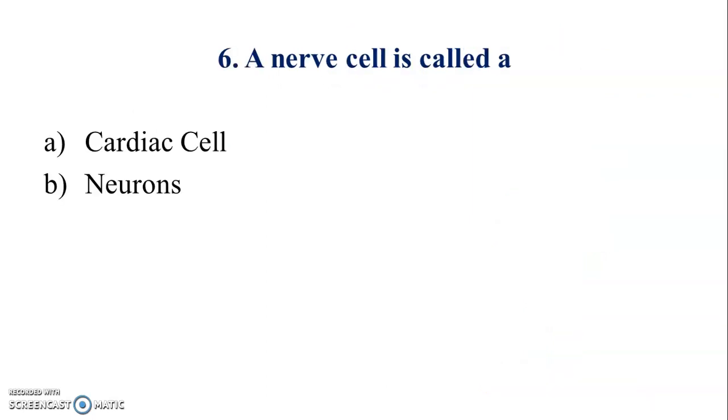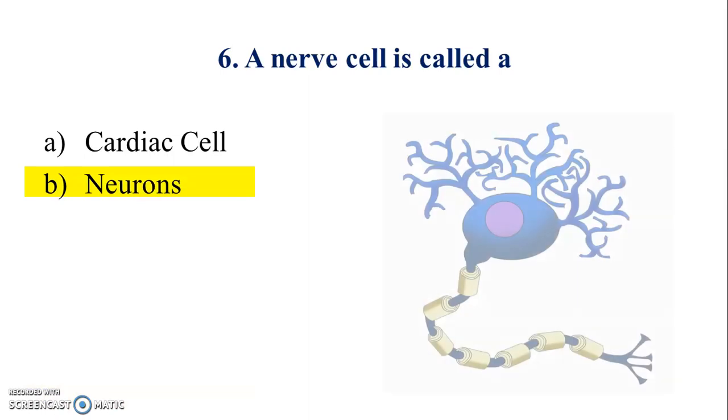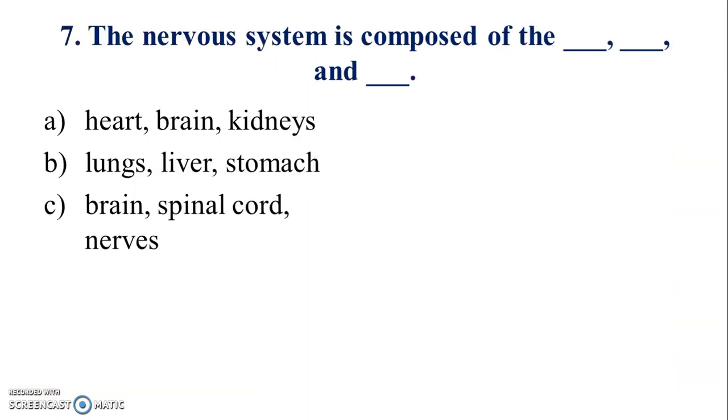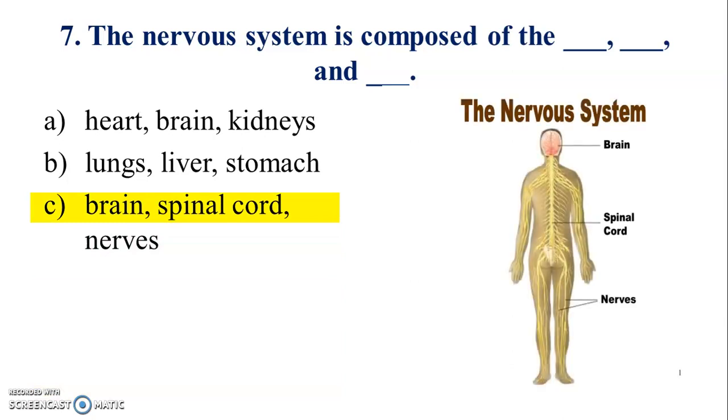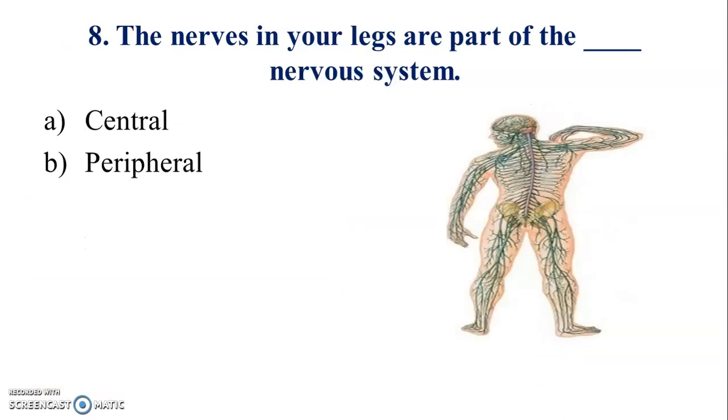Question number 6, a nerve cell is called a. Answer is B. Question number 7, the nervous system is composed of the dash and. Answer is C. Question number 8, the nerves in your legs are part of the dash nervous system. Answer is B.